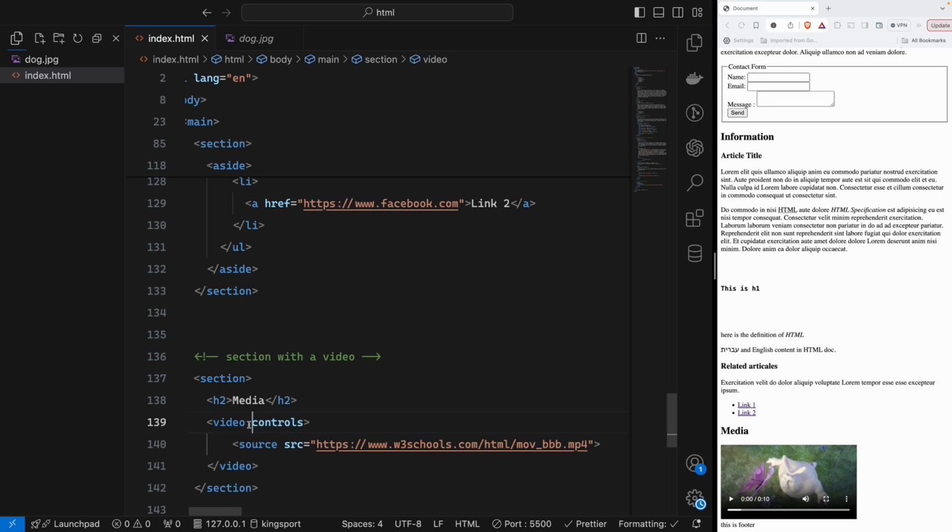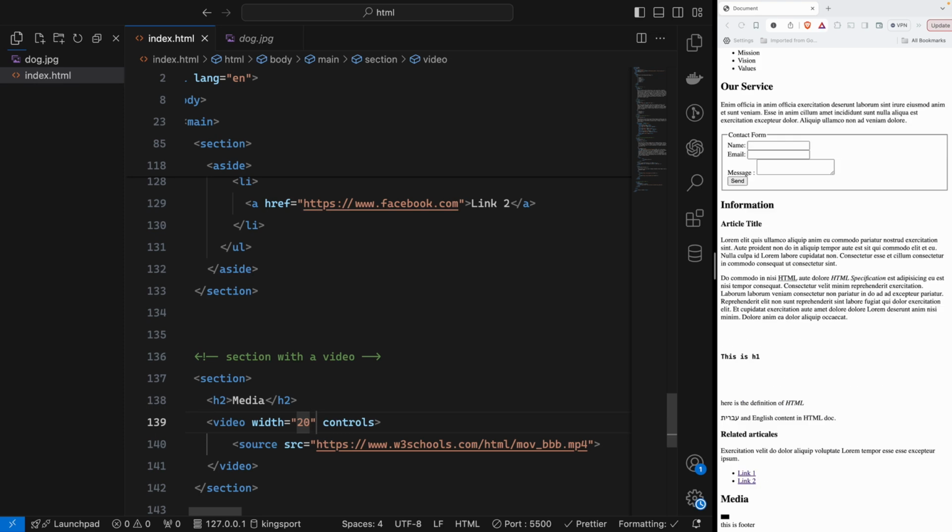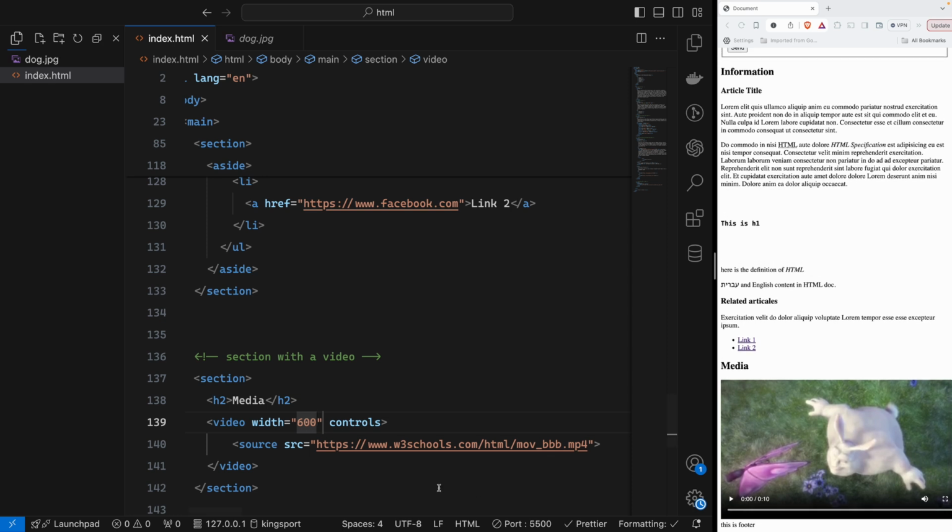And also you can define the width and height, like an image. In video we can have width, for example 20, so it will be really small for you, maybe 600. So yeah, it's perfect. So you can define your width, height, controls. That is about the video tag.